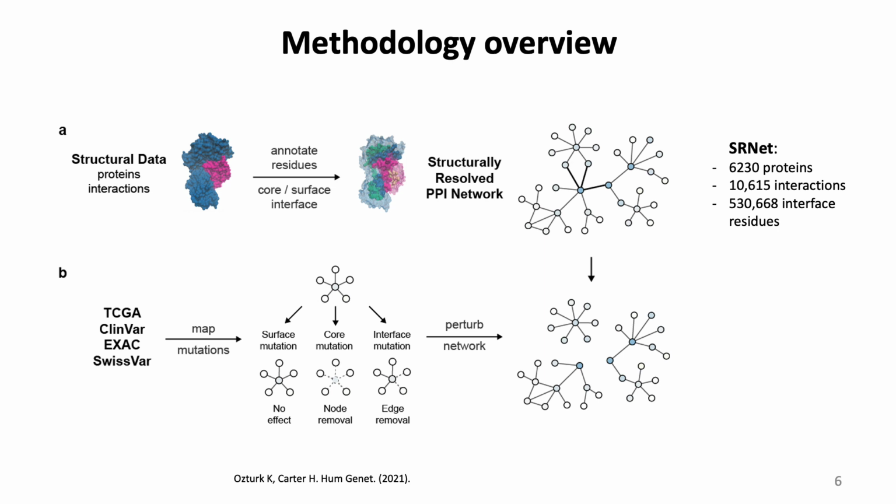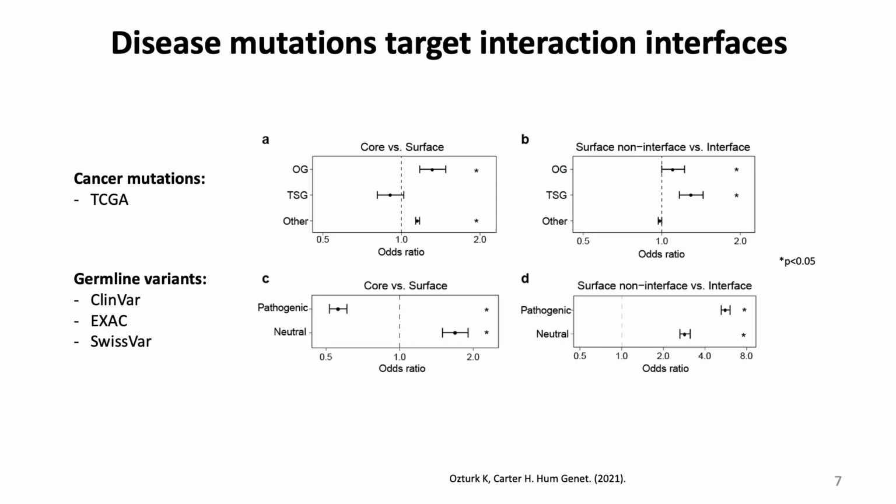The structural annotation in this network allowed us to map various somatic mutations and germline variants to network edges to describe their potential to impact biological function. Here, core mutations are assumed to affect all interactions of the protein since they are destabilizing, while interface mutations only disrupt the specific interactions that the residue mediates, and the remaining surface mutations are assumed to have no impact on the network.